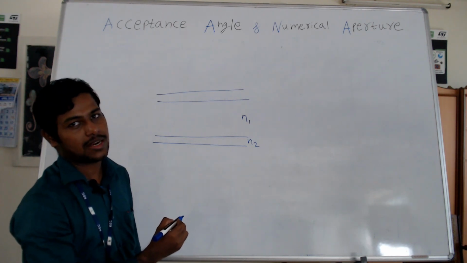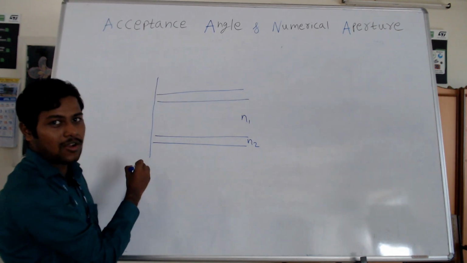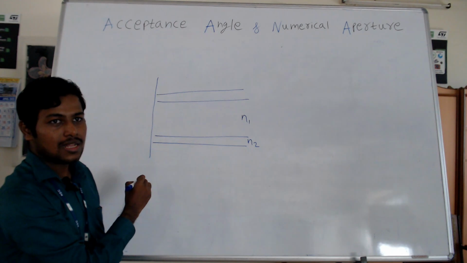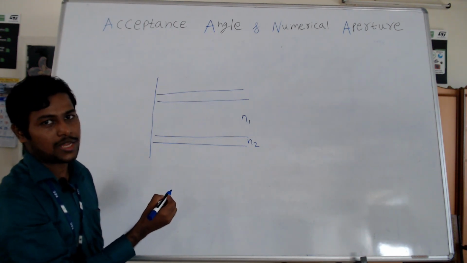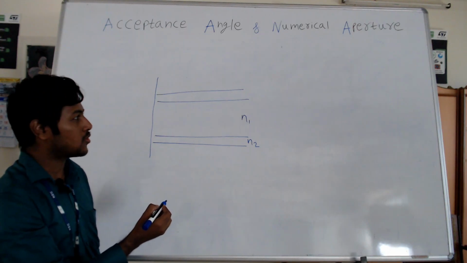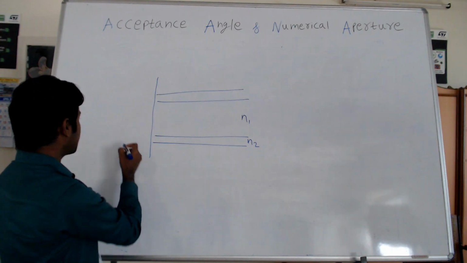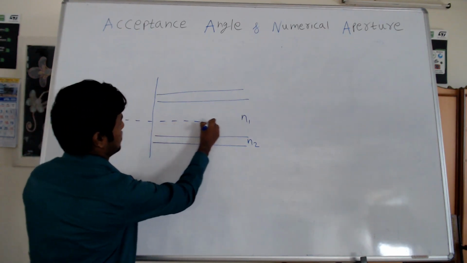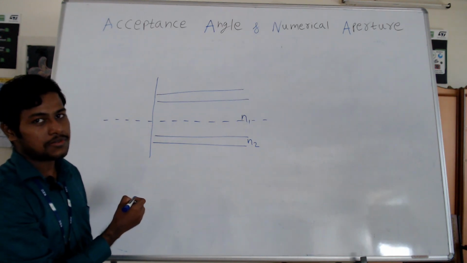the environmental conditions. Now the question is whether light incident on this fiber optic cable at any arbitrary angle can be propagated inside the fiber optic cable or not. We are going to answer this question through this derivation. So let us consider this is the fiber axis. At the center of the core, we draw one line. We call it the fiber axis.